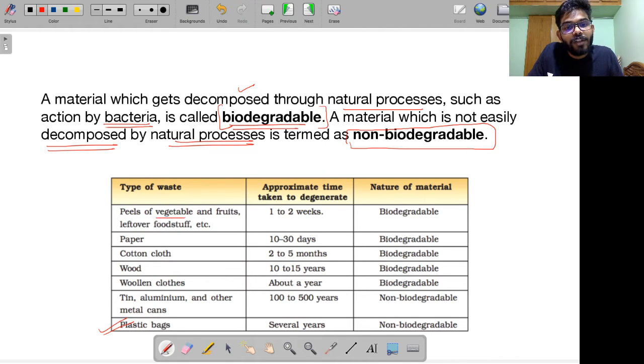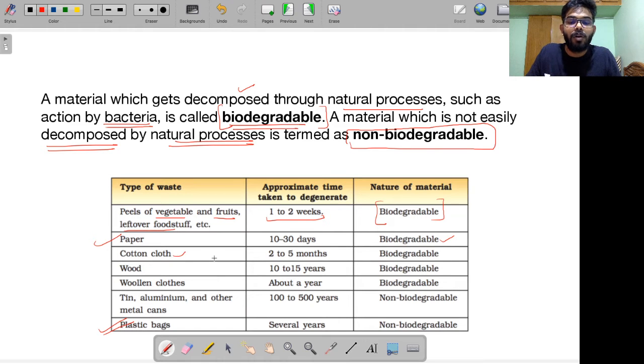You have peels of vegetables, fruits. These are all kitchen leftover, food leftover, etc. Remember, it takes around 1 to 2 weeks to degenerate for getting decomposed. Such material, remember, is an example of biodegradable. You have paper. Paper takes around 10 to 30 days. Paper is also an example of biodegradable material.